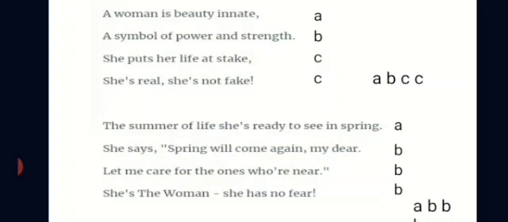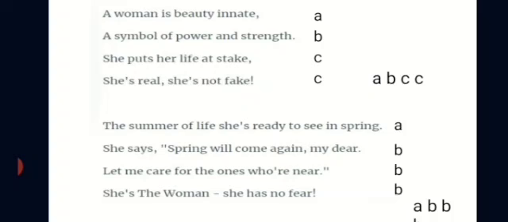I'll give an example from our poem, that is, I Am Every Woman. "A woman is beauty innate." So you see the rhyming words. Only innate is there, no other rhyming word for that. So it is separate, so we give the rhyming scheme. For rhyming scheme, we give the letter A. "A symbol of power and strength" also has no match. So it is B.